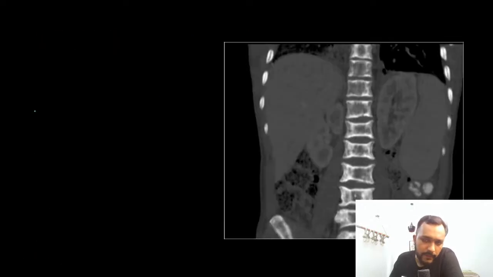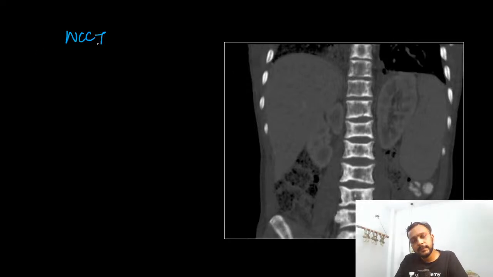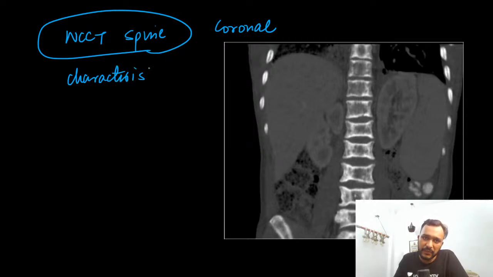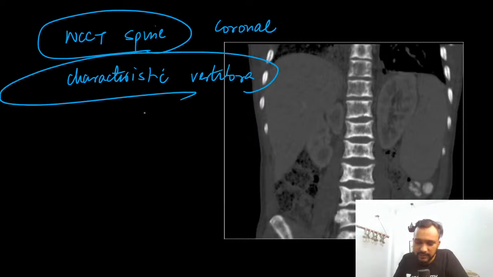Okay. Now this is another NCCT spine image. Coronal images have been shown to you. What is the characteristic appearance that you can see in the vertebra? What is the vertebral appearance that you are able to see in these images?